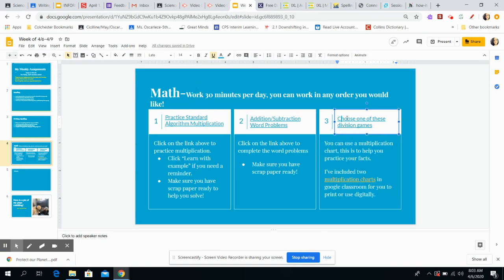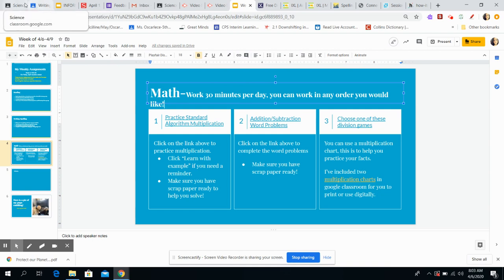I know there's only 3 assignments here, but work on these 3 assignments over the course of the next 4 days. So one day you would do this, one day you would do this, one day you would do this, and the 4th day it's your choice what you want to go back to, okay? Let me show you where I put the multiplication table.